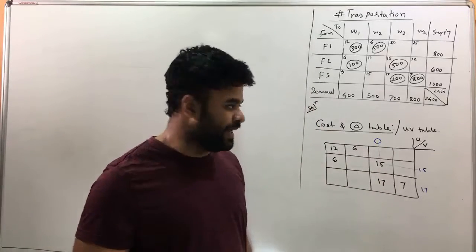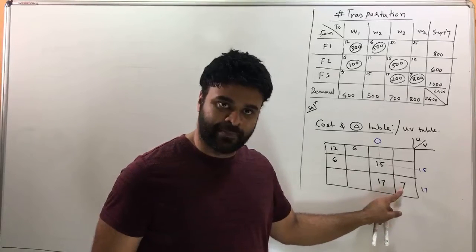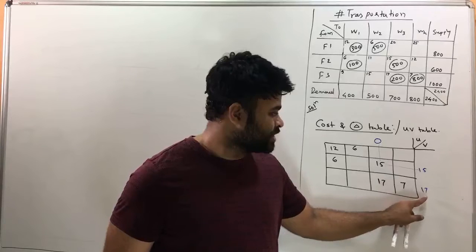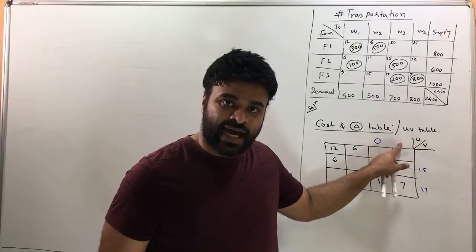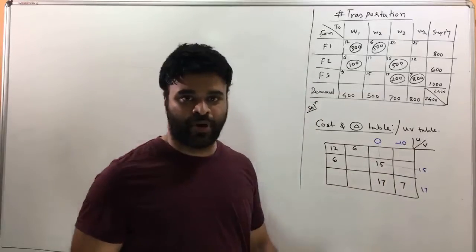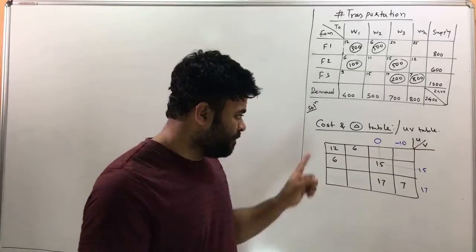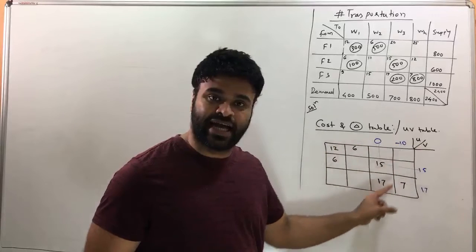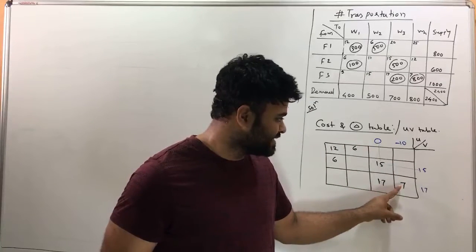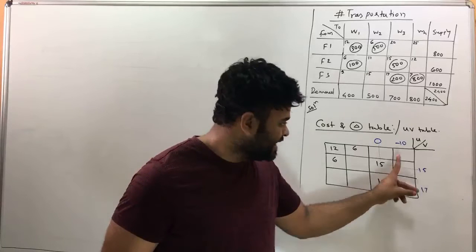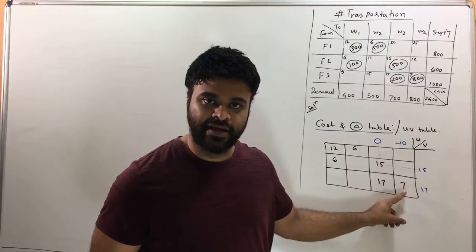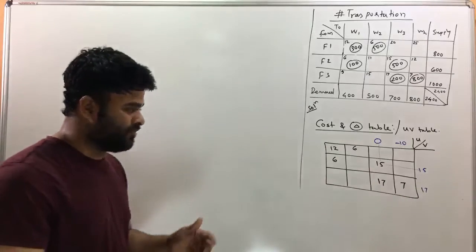Now pay attention to this. If I have 7 here, and this is 17, I have to guess what the number over here is. And the number here is going to be minus 10. I hope you got the point: from all the cost values that I have in the table, if this is 7, these two numbers should add up to 7. That way we'll find out more values.